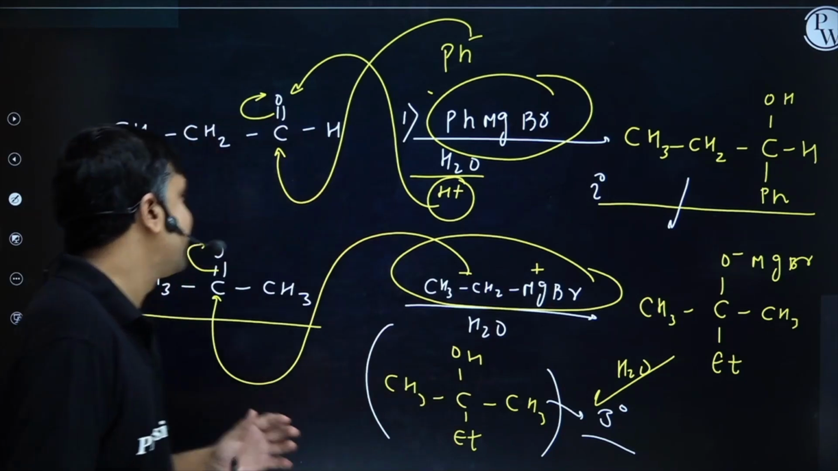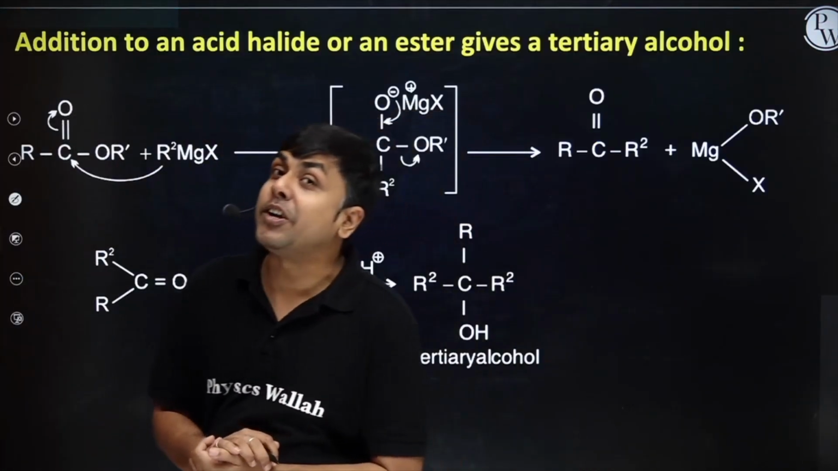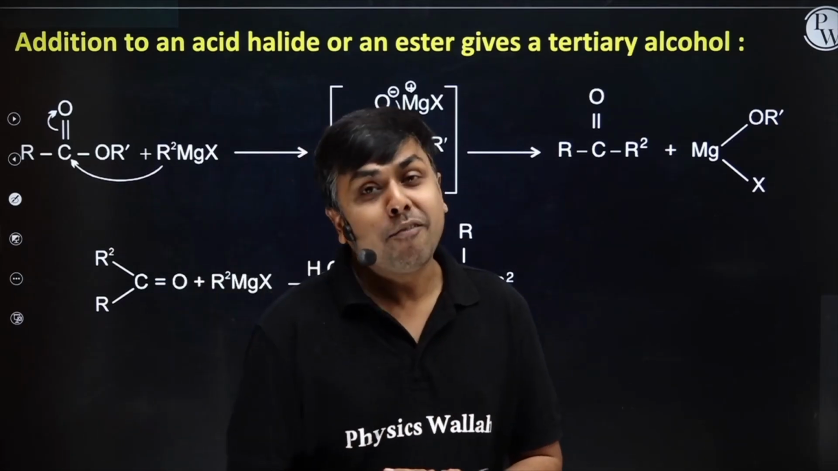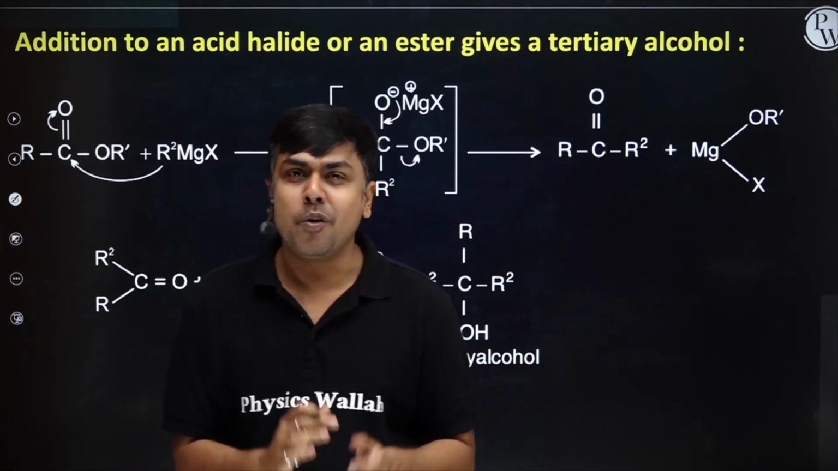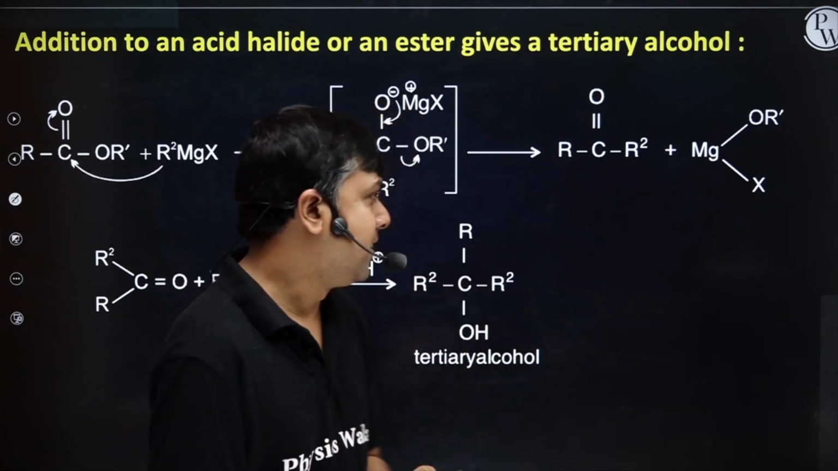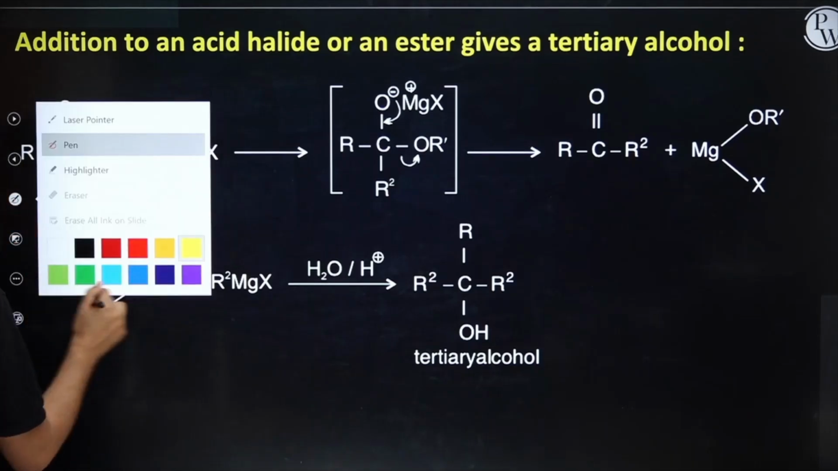Let's move ahead. Students, moving ahead, now we are going to treat the Grignard reagent with an acid derivative, and from the acid derivative I am going to generate alcohol. How does this reaction occur? Let's see. I am having an ester. I can generalize it. Let's write the general reaction.